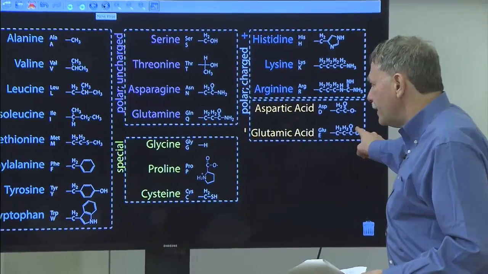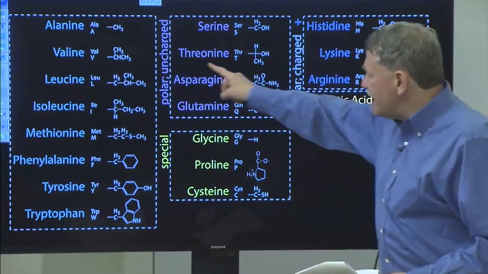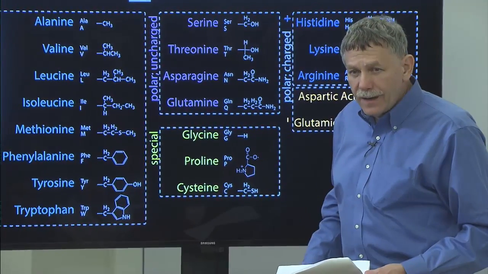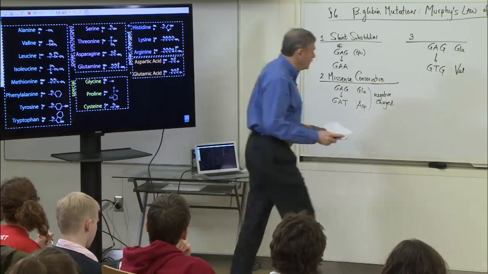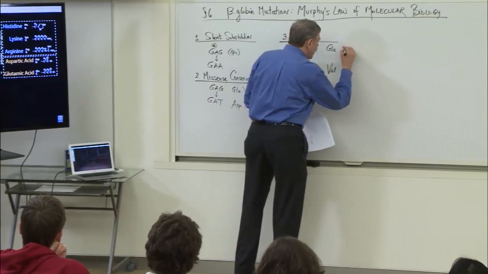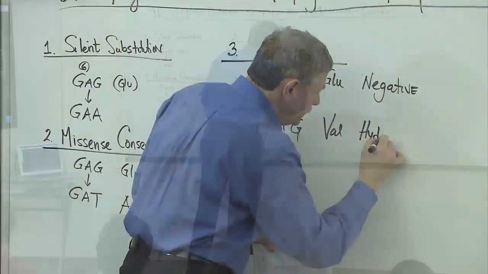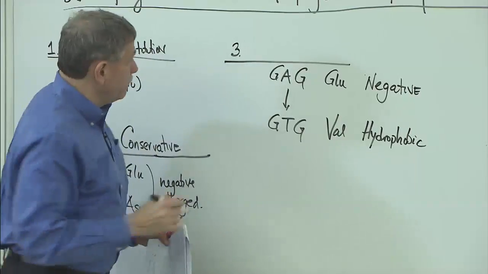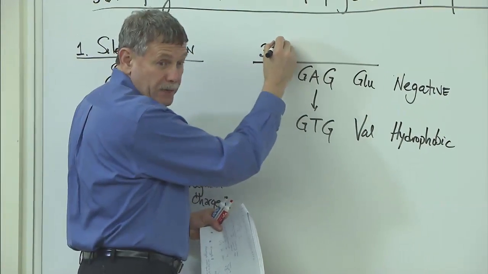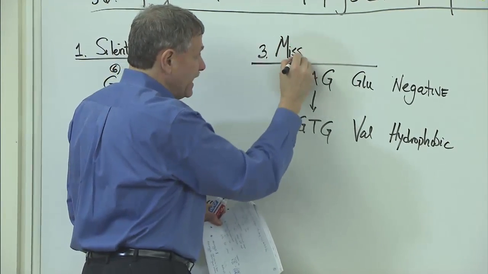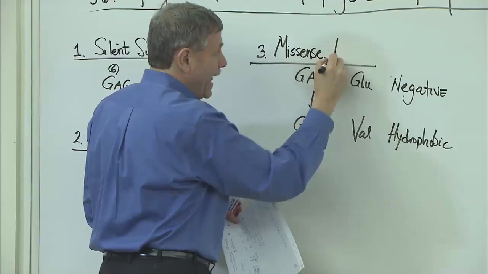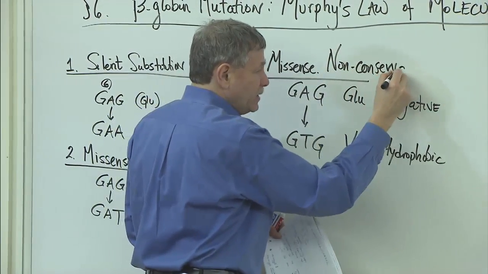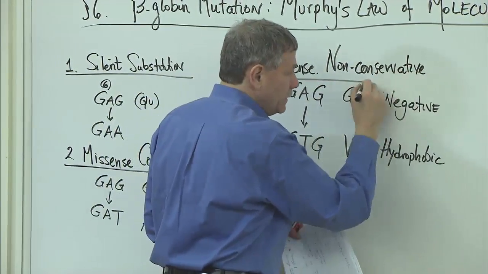Glutamic acid becomes valine. What are these guys? Hydrophobic. Ooh. So we took a negatively charged, and now it's hydrophobic. Could that make a difference? Big deal. Could be. Doesn't have to be, but it could be. This is a missense, non-conservative substitution. It doesn't conserve the properties of that amino acid at all.